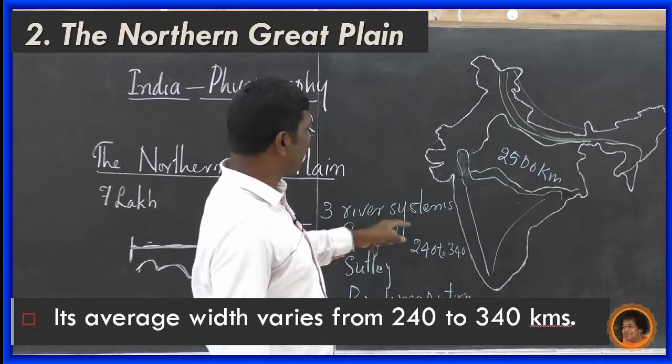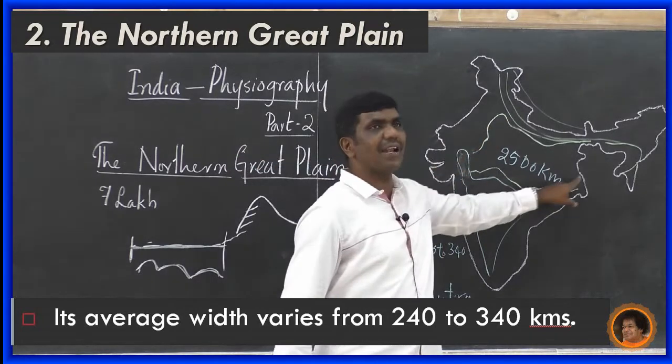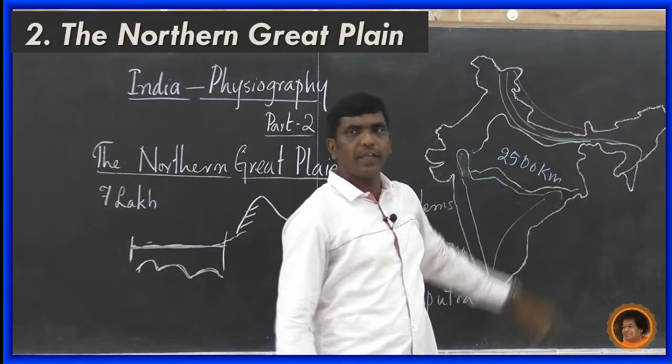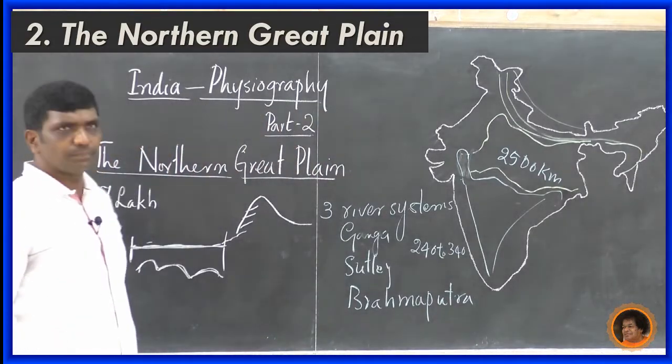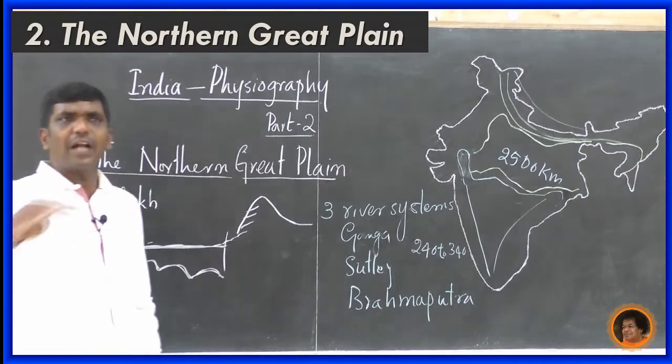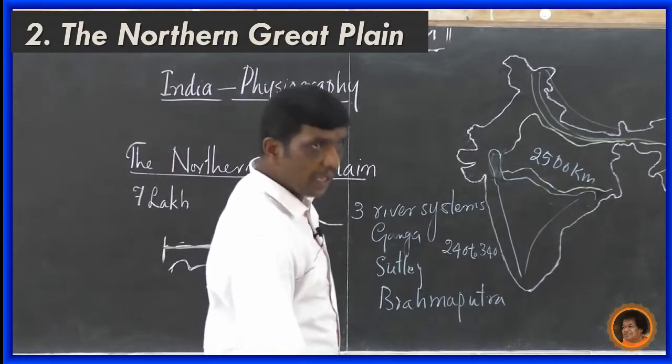And it covers an area of 7 lakh square kilometers. The plain is formed by the alluvium brought down by the rivers. And the plain is very flat and the rocks are not exposed.